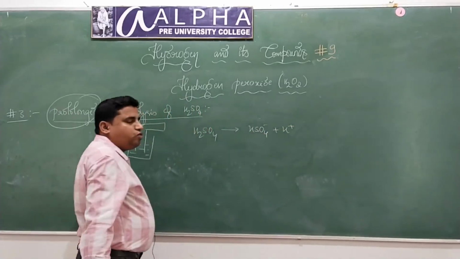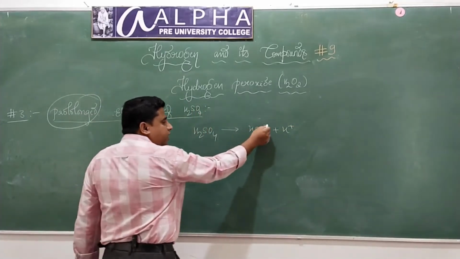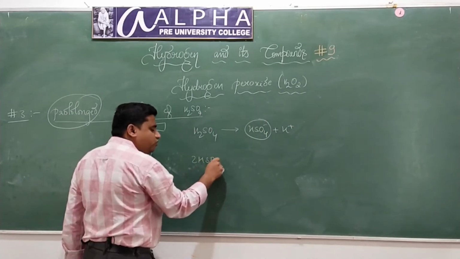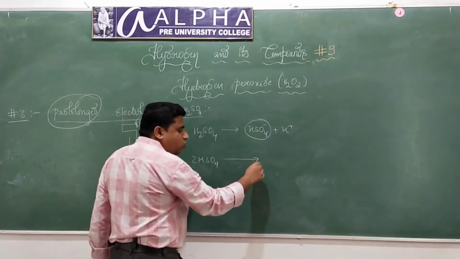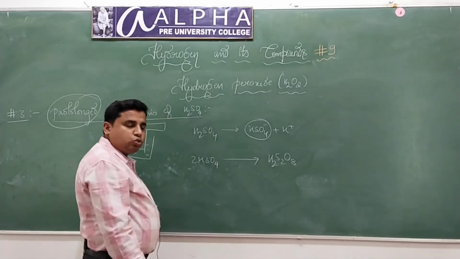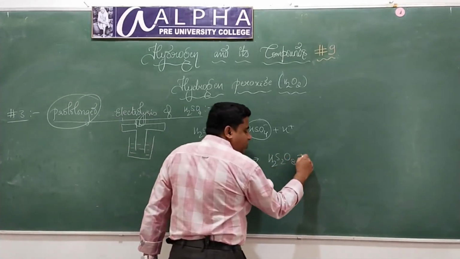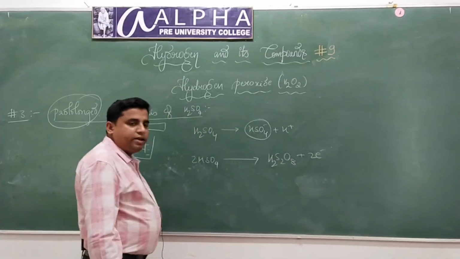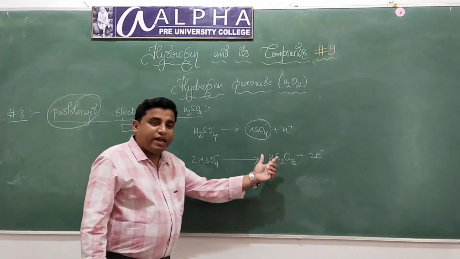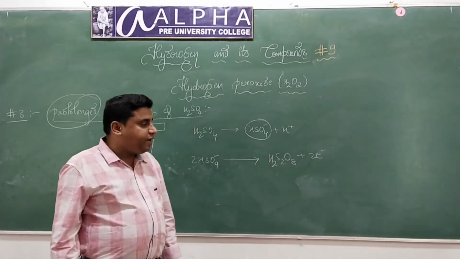Now this HSO4 minus gets converted to H2S2O8, liberating 2 electrons.